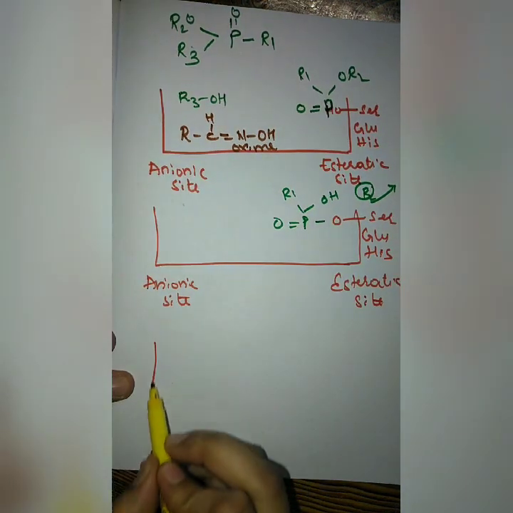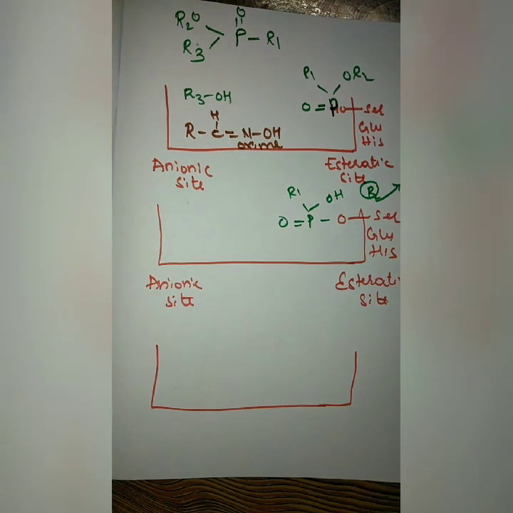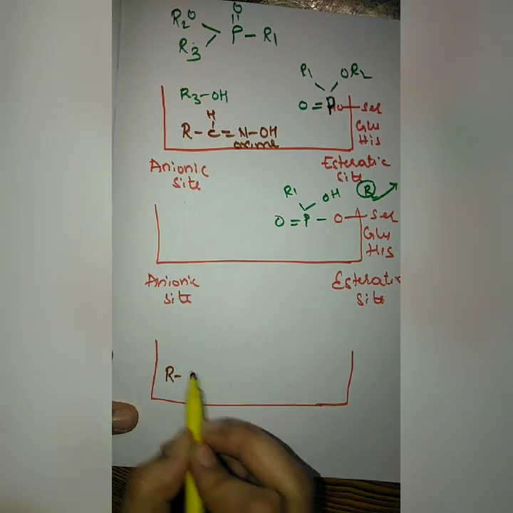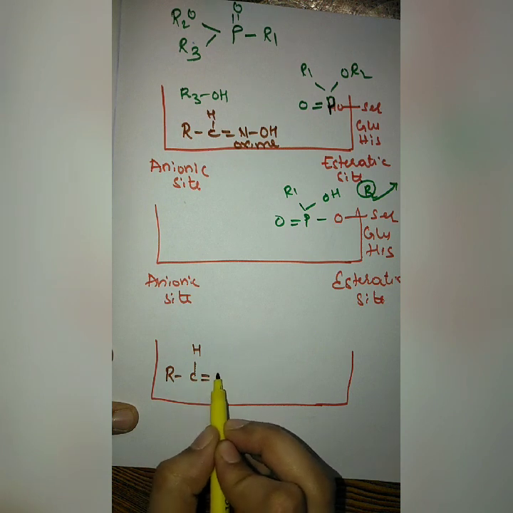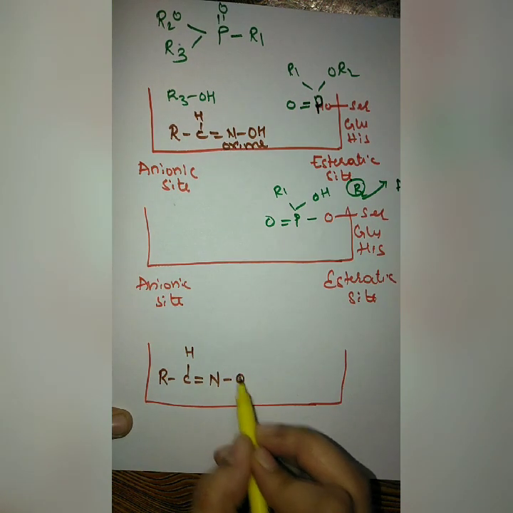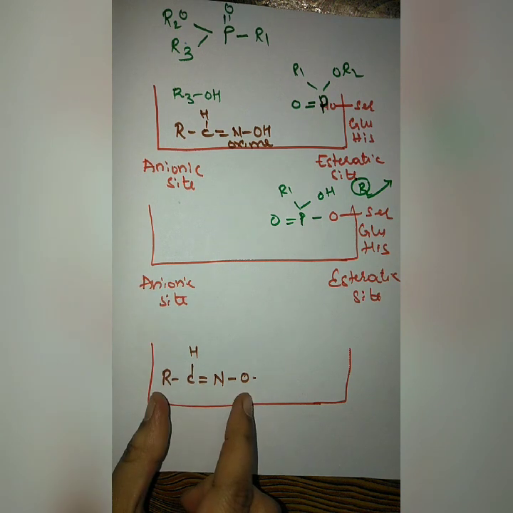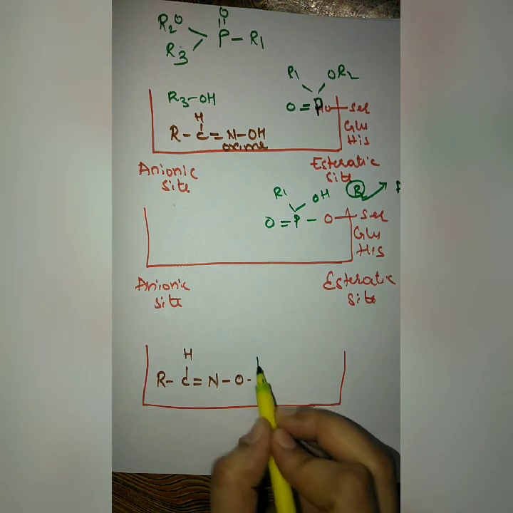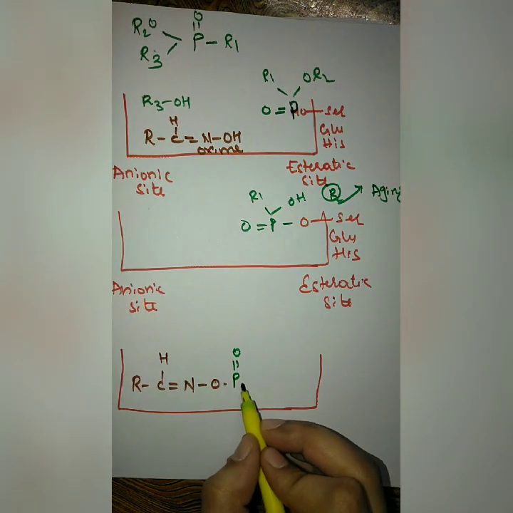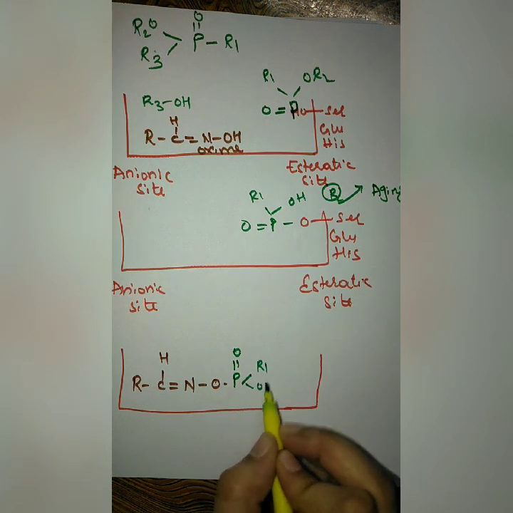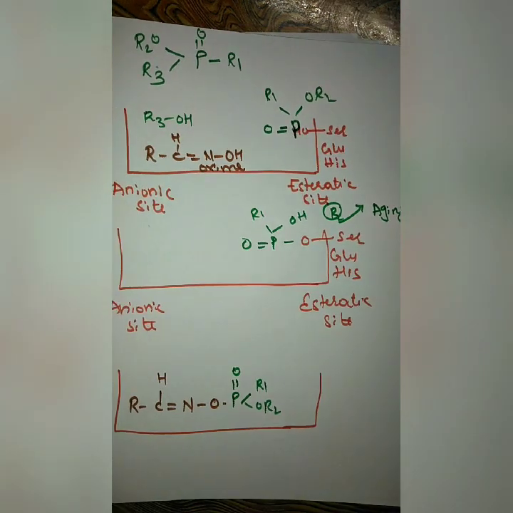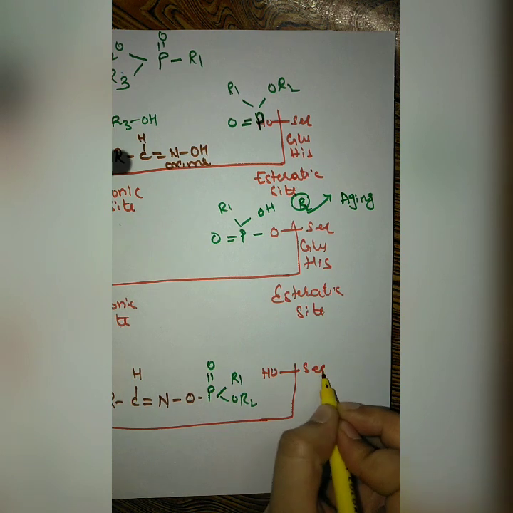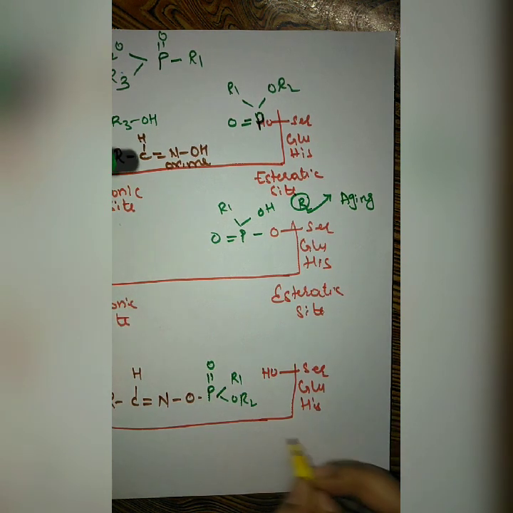See, somewhat like this is the structure. So what these oximes will be doing, this is the oxime, and it will take this phosphate group back. It will remove this phosphate group from the enzyme where it was bonded. So this is the structure, and this enzyme molecule will be back to its normal condition.